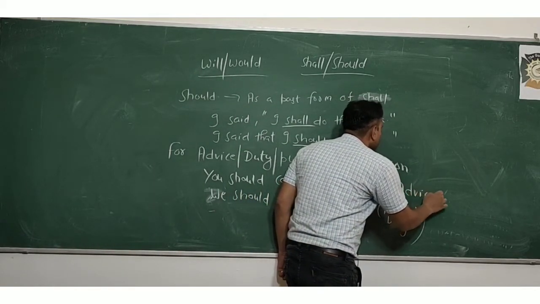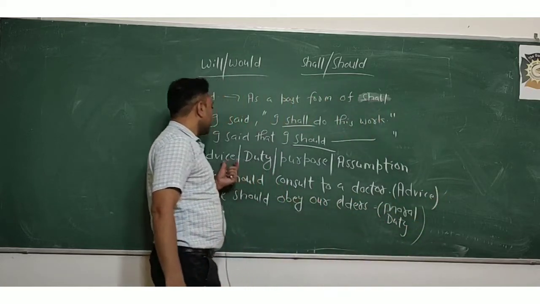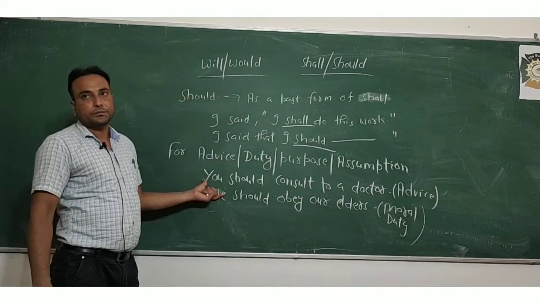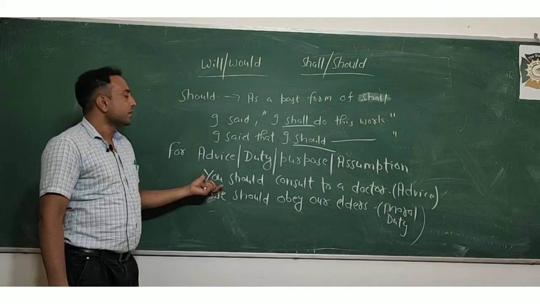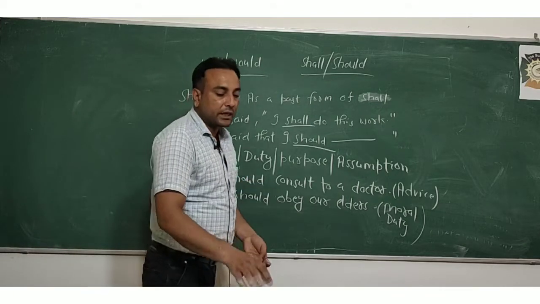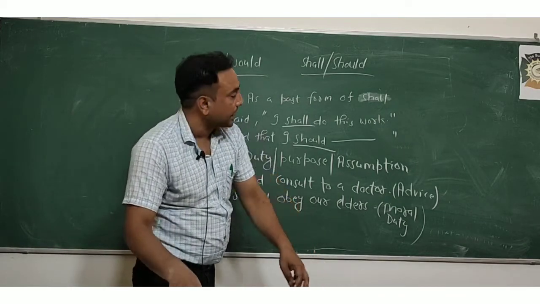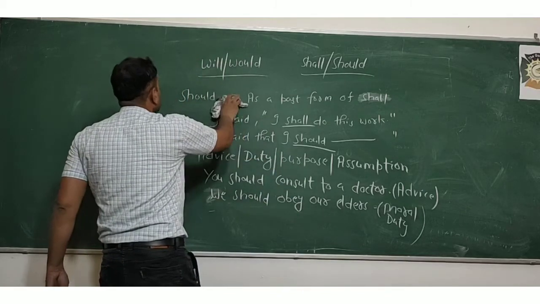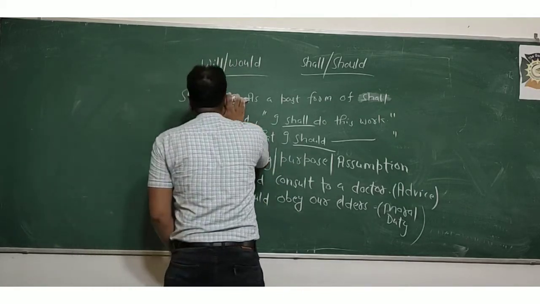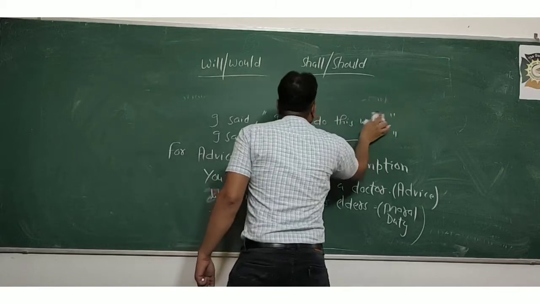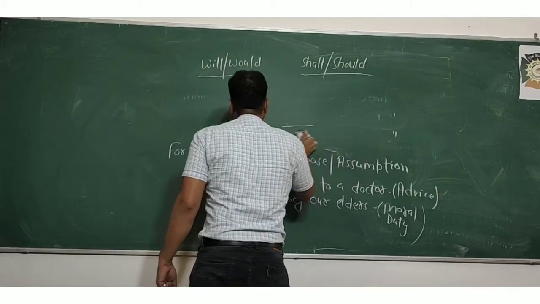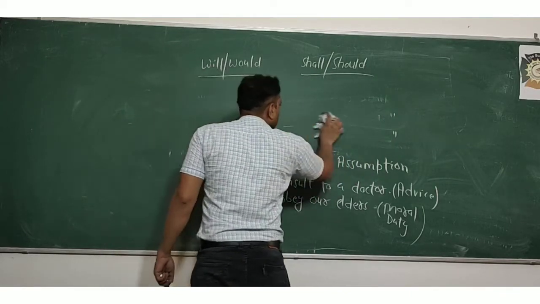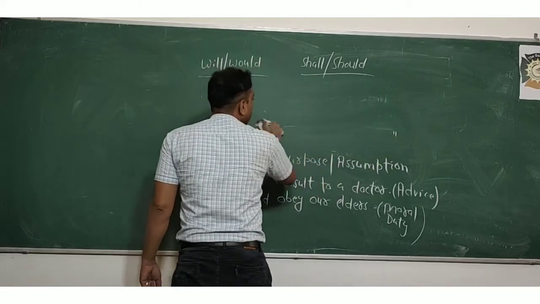So when you have to advise someone, we can use should. You should consult a doctor. You should respect your elders. We can say we should respect our elders. That is also a type of advice.